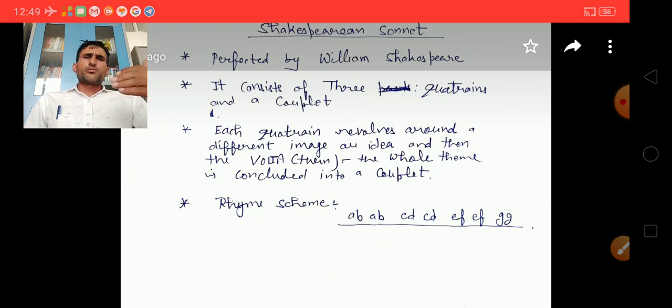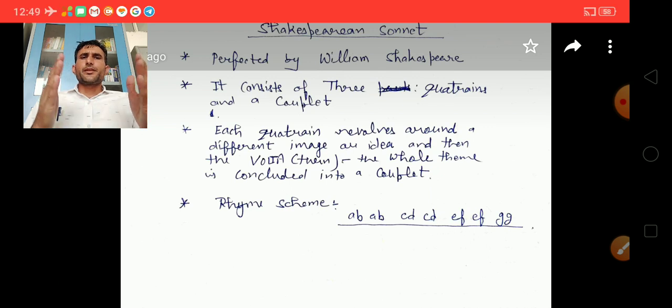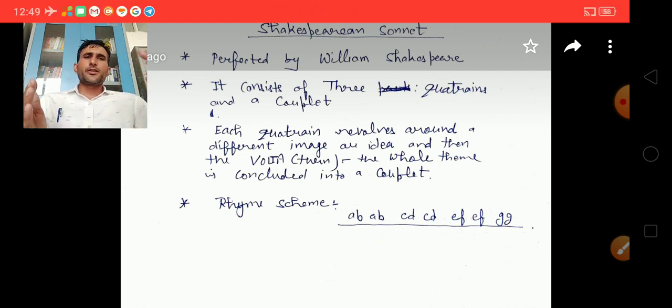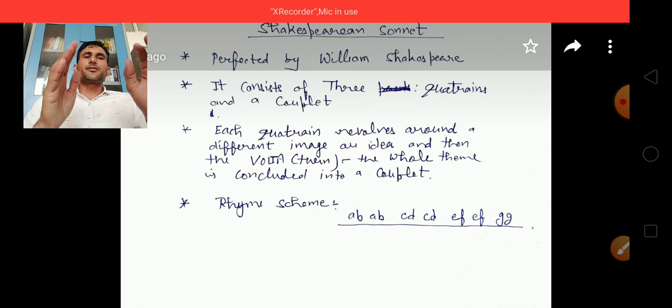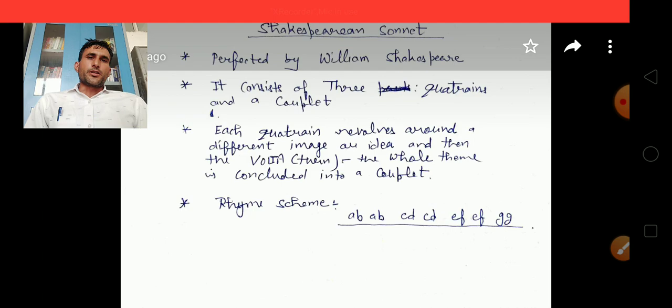So the rhyme scheme of the Shakespearean sonnet is AB, AB, CD, CD, EF, EF, and GG. That is AB, AB first quatrain, CD, CD second quatrain, EF, EF third quatrain, and then the concluding couplet, the 2 rhyming lines together, that is GG. That is the rhyme scheme of the Shakespearean or the English sonnet.